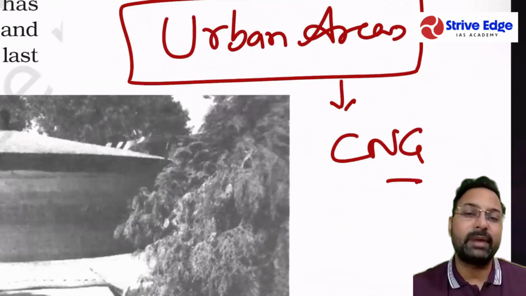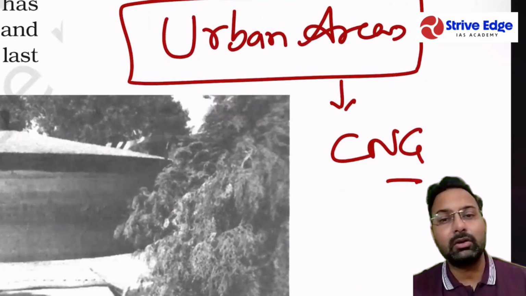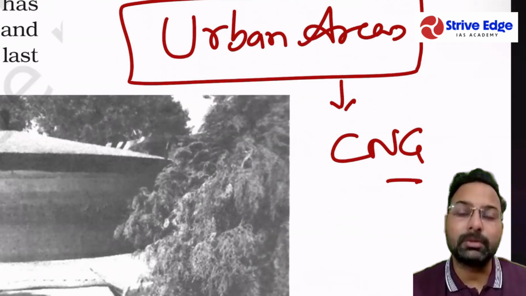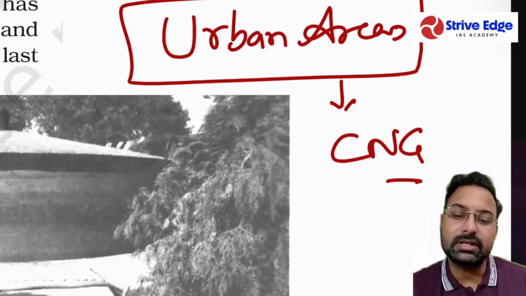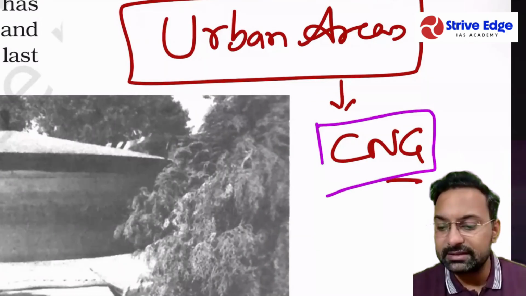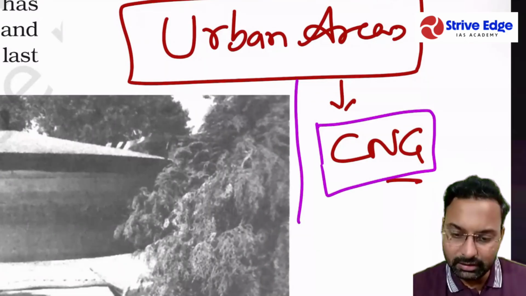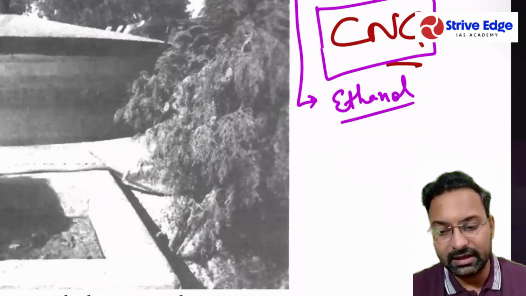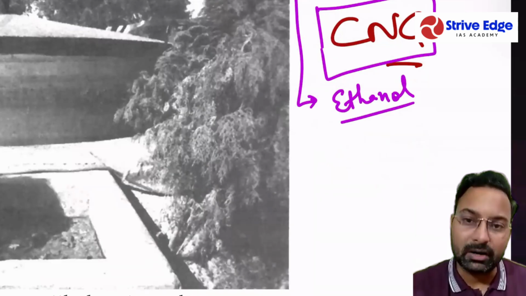In urban areas, instead of petrol and diesel, those petrol and diesel that we are using in our vehicles are mostly polluting sources. So we can shift towards CNG. And at this point of time, during these years, the government is focusing on ethanol, by mixing it with the petrol.